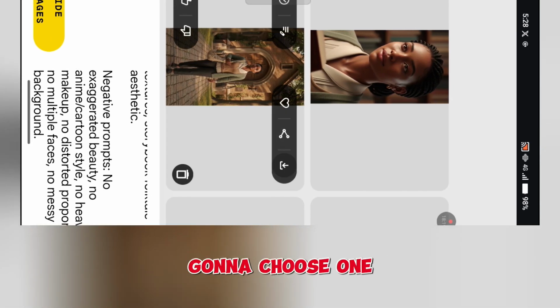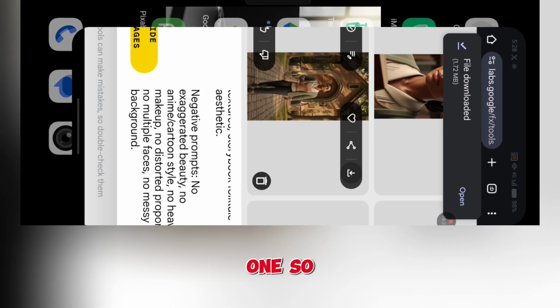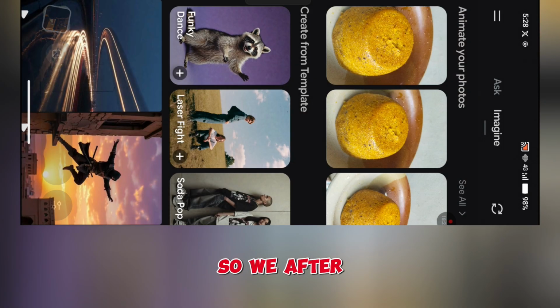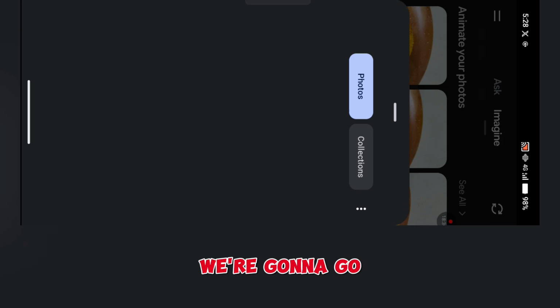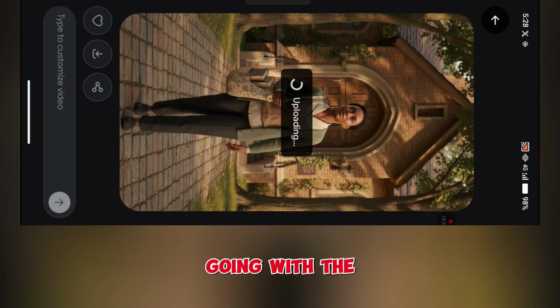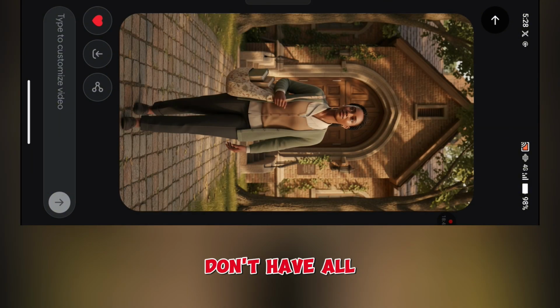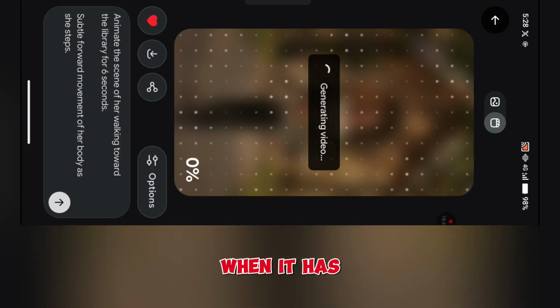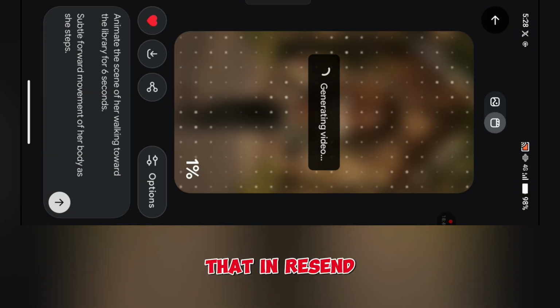So you're just going to choose one. I think I love the first one. So we've downloaded that one. After downloading that, we're going to go to Grok and animate, going with the picture, allow it to load. Oh, come on, we don't have all day, please. When it has shown you this, you're going to put that in, resend it. So you're just going to wait for it to load.